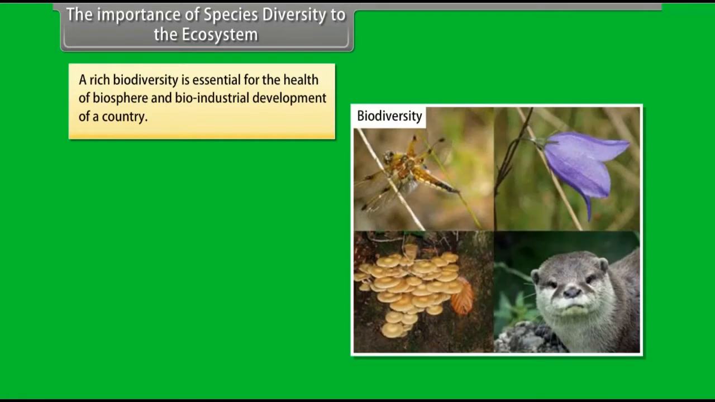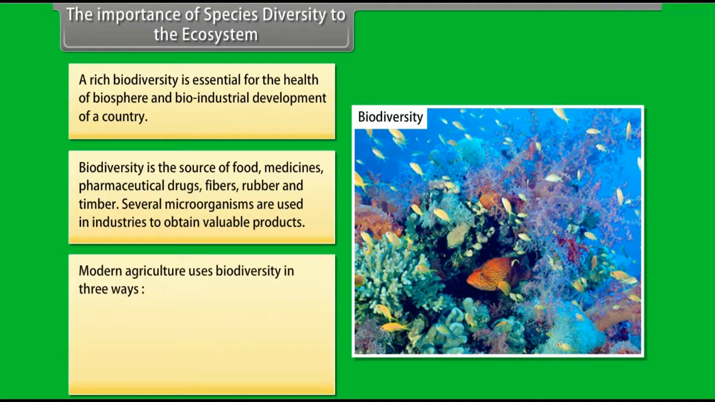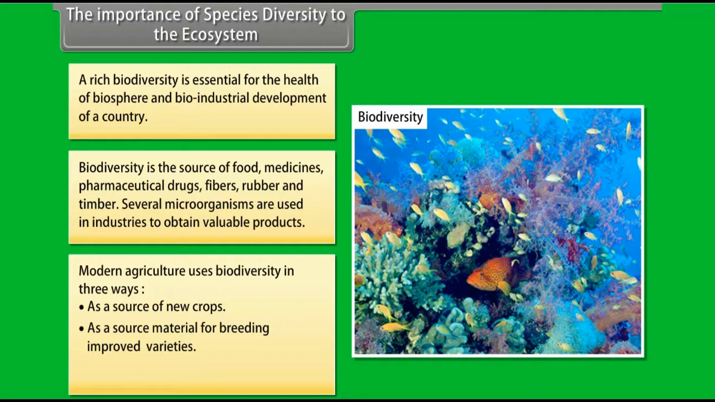A rich biodiversity is essential for the health of biosphere and bioindustrial development of a country. Biodiversity is the source of food, medicines, pharmaceutical drugs, fibers, rubber and timber. Several microorganisms are used in industries to obtain valuable products. Modern agriculture uses biodiversity in three ways: as a source of new crops, as a source material for breeding improved varieties, and as a source of new biodegradable pesticides.